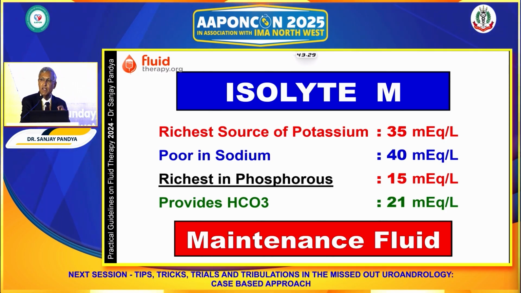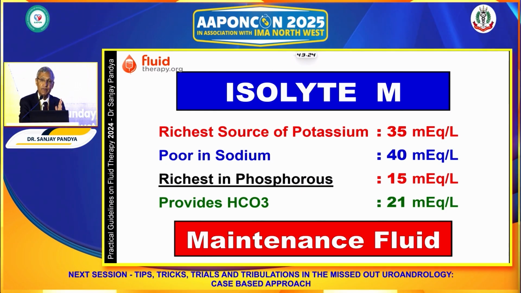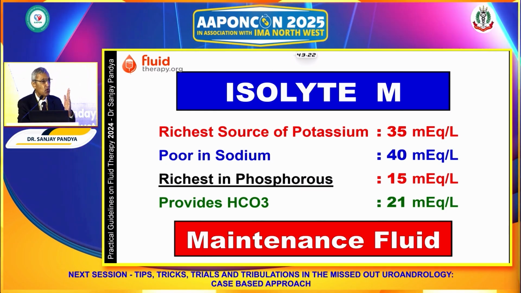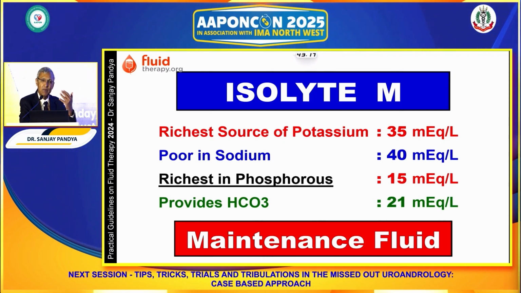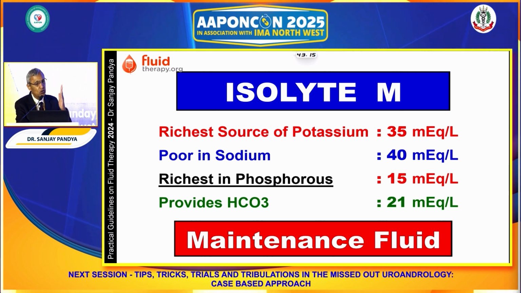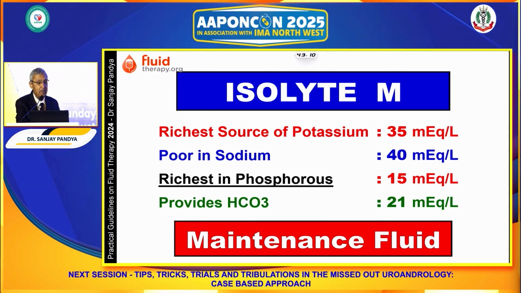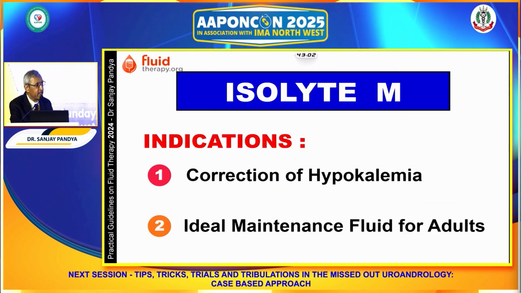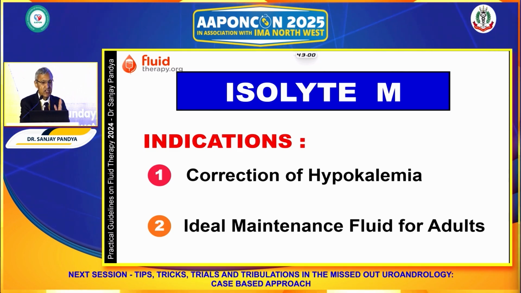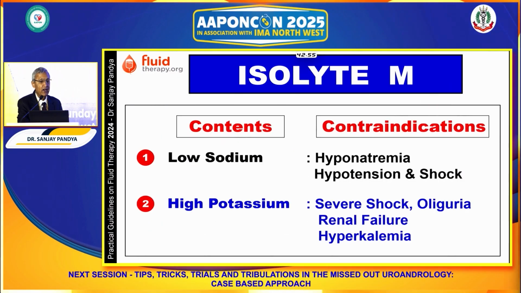Amongst commercially available fluids, this is the only fluid which provides phosphorus. And therefore, if your patient is not weaning from the ventilator because of hypophosphatemia, and you want to provide phosphorus, then the right source could be Isolyte M. It also provides bicarbonate, provides calories, and therefore it's a very good maintenance fluid. Its day-to-day use is in the correction of hypokalemia and as an ideal maintenance fluid for adults.